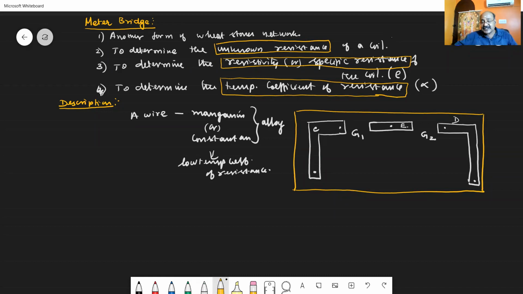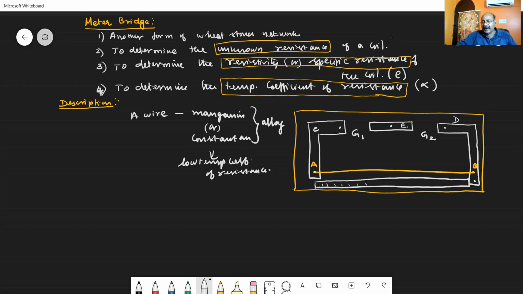We stretch that wire between the 2 copper strips C and D, from point A to point B. So AB is a wire of low temperature coefficient of resistance, made of an alloy, either manganese or constantan. And this wire is stretched along the side of a meter scale.